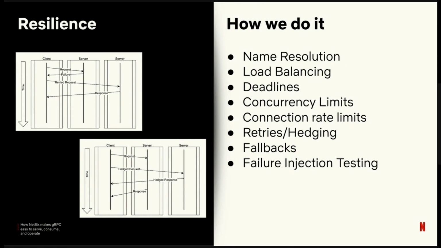We have hedging and retries. We've had them for quite a while, so we're not using the OSS implementations. We actually have implemented them via interceptor chain. Again, this is configurable per service and per RPC. Good examples of when you might want to use retries and not hedging, or hedging and not retries, is if you're running batch traffic or not. Hedging is really good if you need to ensure particular call latency. Batch traffic isn't going to need it. If everything's failed and we actually get a failure back on the wire, we support fallbacks in a really easy way.